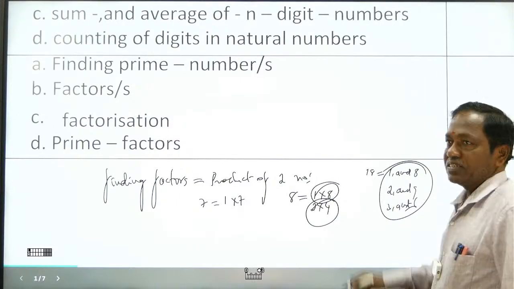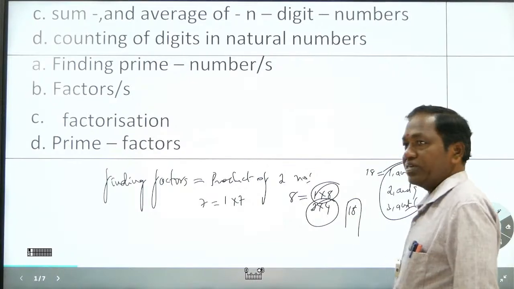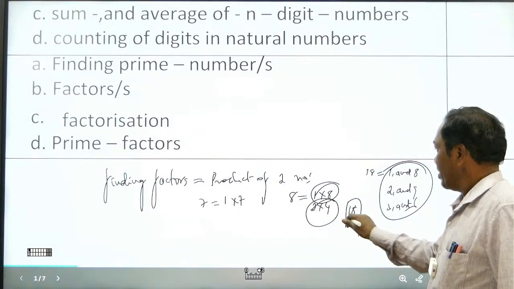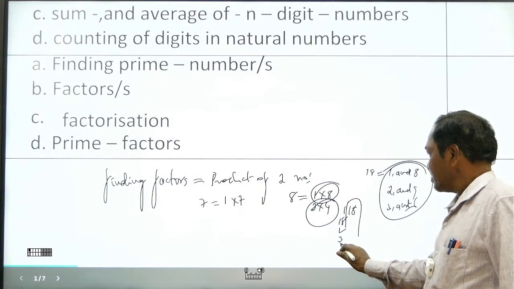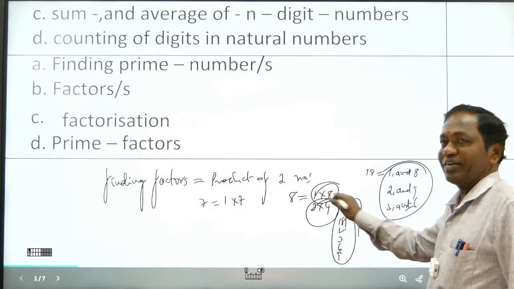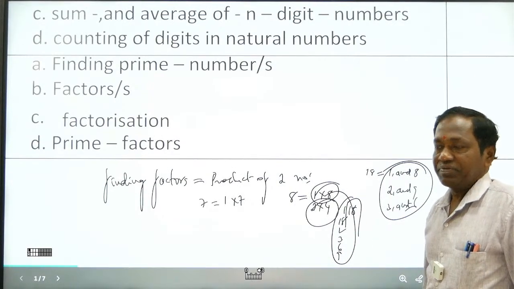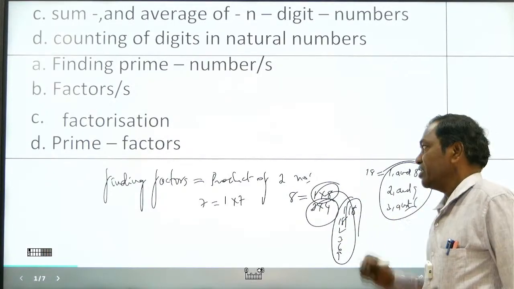So there are 6 factors. Otherwise you will have to write like this, 1, 2, 3, 4, 5, 6, 7, 8, 9, and it takes a lot of time. The product of pair factors is the easiest method.